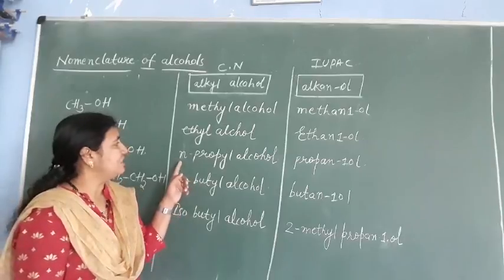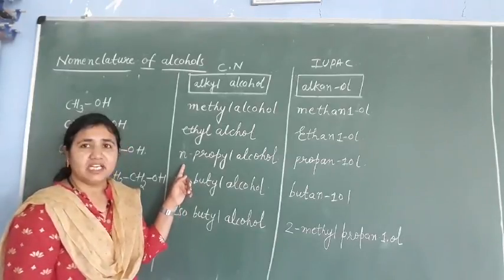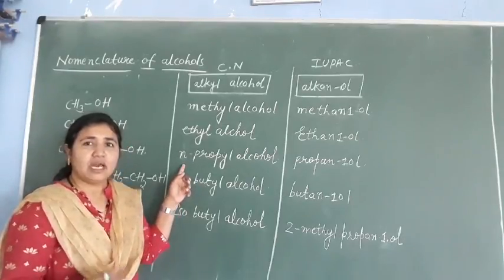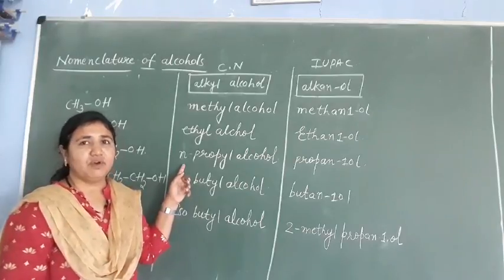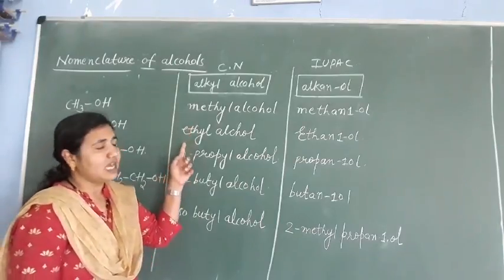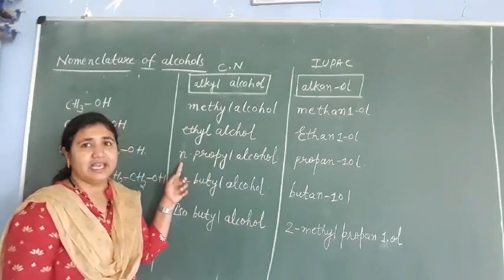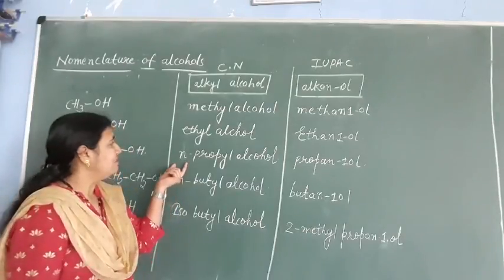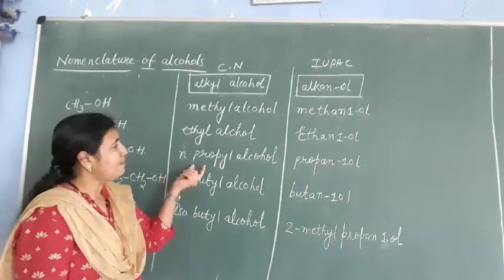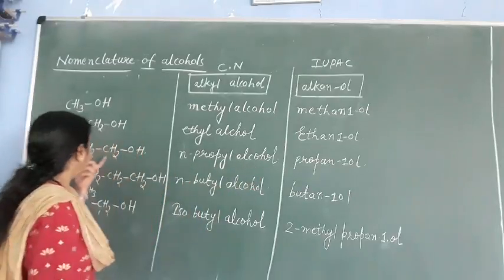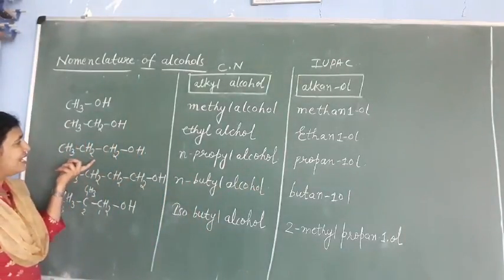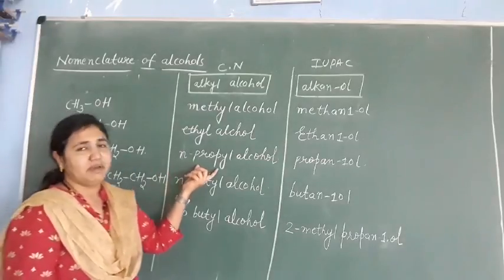This prefix n is used in common nomenclature after 2 carbon atoms; for methyl alcohol and ethyl alcohol we will not use this n. So n-propyl alcohol, 3 carbons are there, common name.